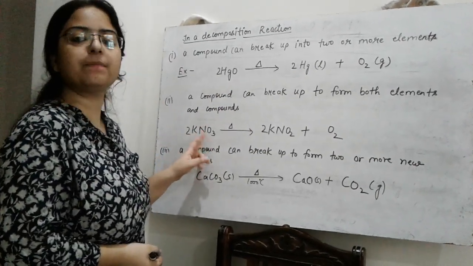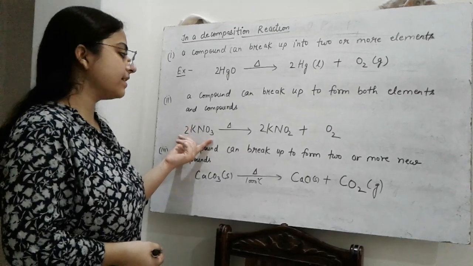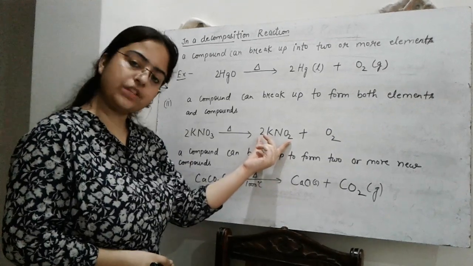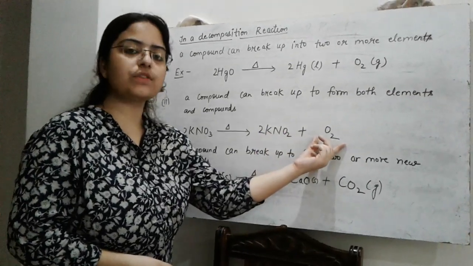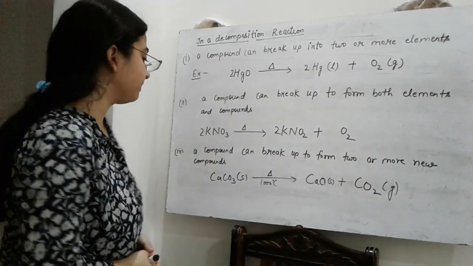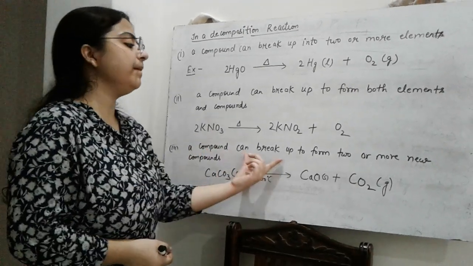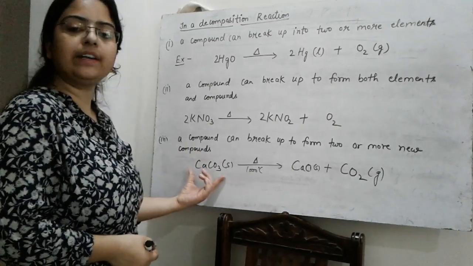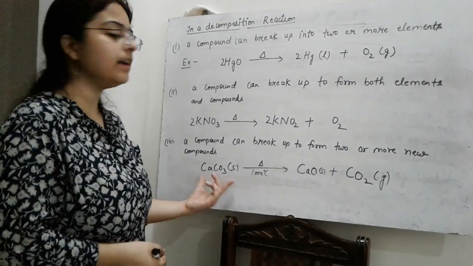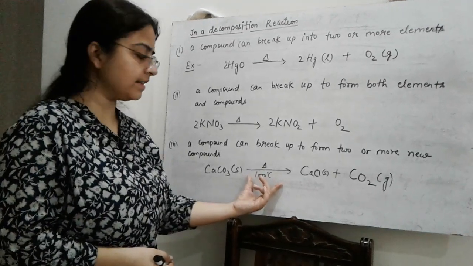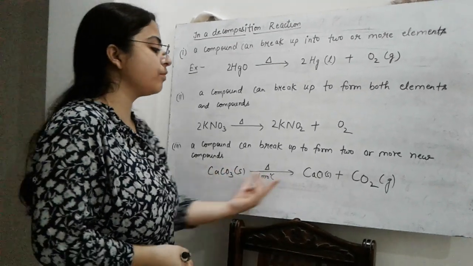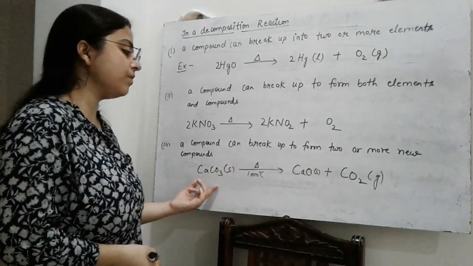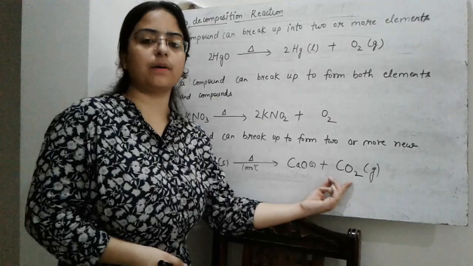Also, in a decomposition reaction, a compound can break up to form both an element and a compound. For example, potassium nitrate is a compound. On strong heating, it decomposes to give potassium nitrite, which is a compound, and oxygen, which is a diatomic element. Also, a compound can break up to form two or more new compounds. For example, when calcium carbonate is strongly heated at about 1000 degrees Celsius, it decomposes to give calcium oxide and carbon dioxide. So here a compound is decomposing into two simpler compounds.